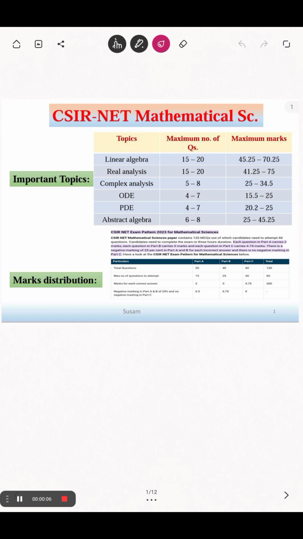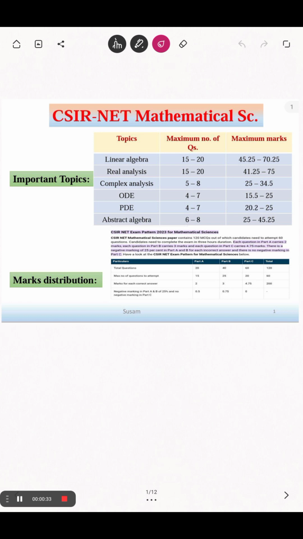I am Shusham. I have qualified CSIR NET in Mathematical Science in December 2017, and then I finished my PhD from IIT Kharagpur, and presently I am pursuing a postdoc outside of India. But I wish to share my knowledge and experience with you about competitive exams, how you can proceed and how to learn.